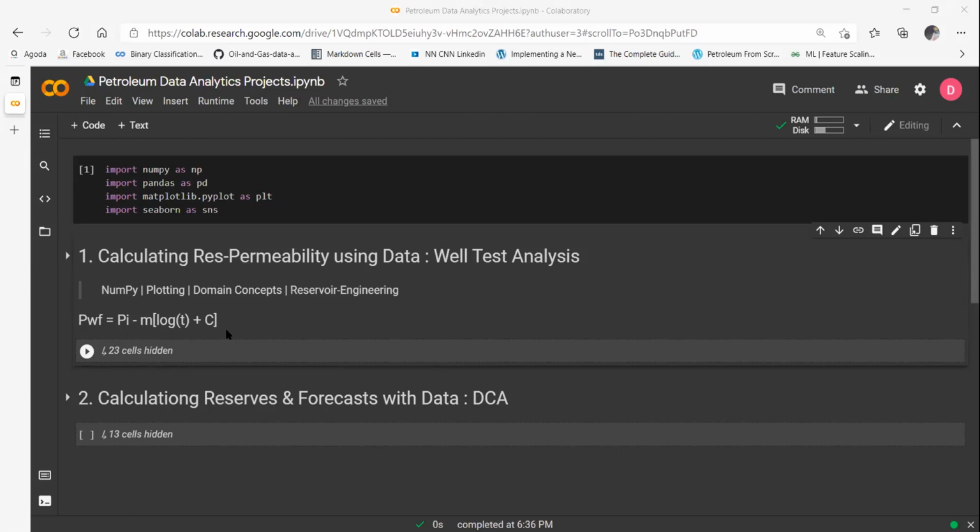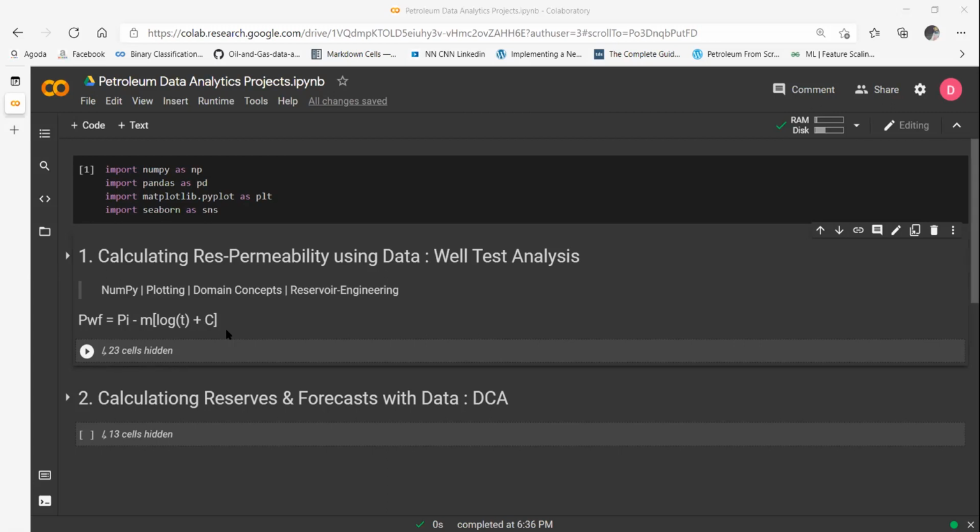So what we do rather is we dip a pressure gauge in the wellbore, and then we see the pressure recordings with respect to time. Okay. And then once we record pressure with respect to time in a well test, then all we have to do is what I'm telling you today. And the final product will be the permeability of the reservoir. So basically, the pressure gauge recordings will be giving you how permeable the reservoir is.